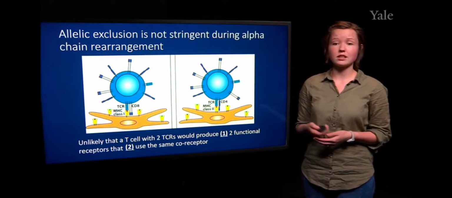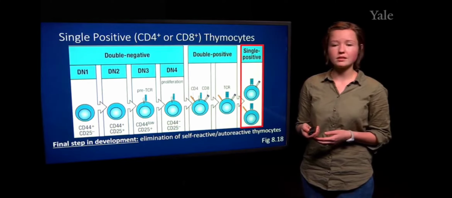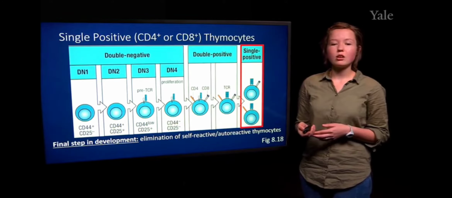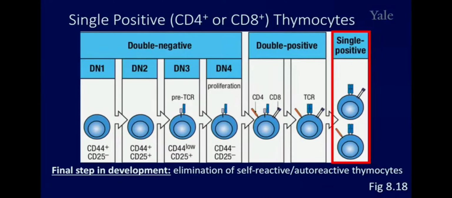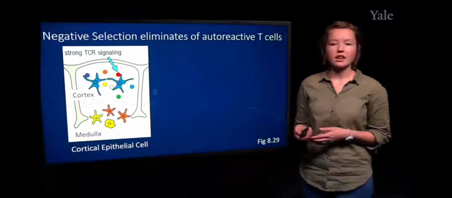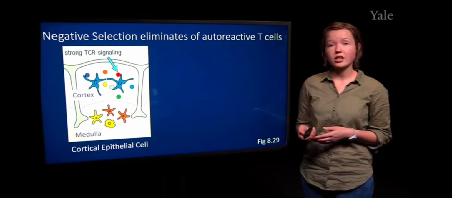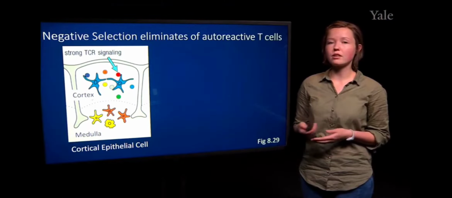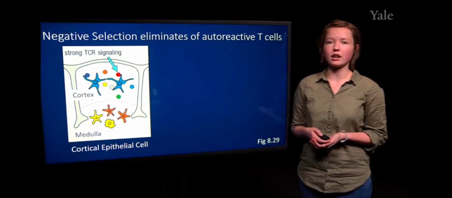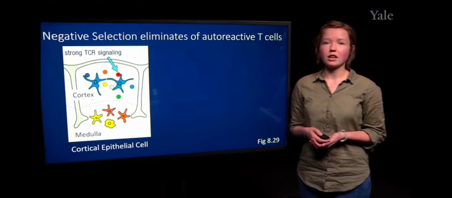So at this point, we are at the single positive stage, but the T cells need to undergo one final stage before they are ready to mature, and this involves the elimination of autoreactive T cells. This is a process referred to as negative selection, and it differs a little bit from the negative selection that we learned about in B cell development, namely that it's much more stringent.